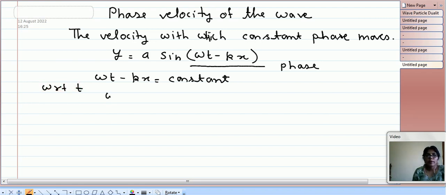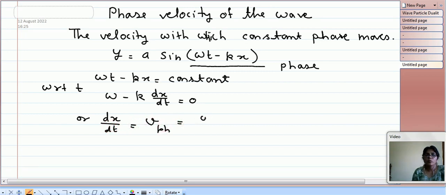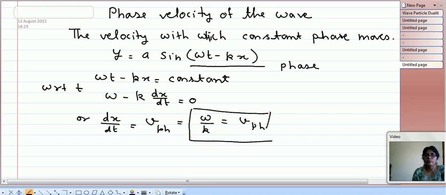Then it will be omega minus k into dx by dt is equal to 0, or dx by dt, which is the phase velocity, is equal to omega by k. This is the formula of the phase velocity, and it is defined as the velocity at which constant phase of a wave is moving.